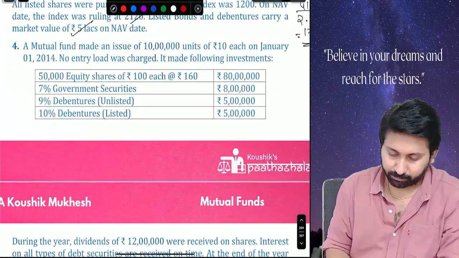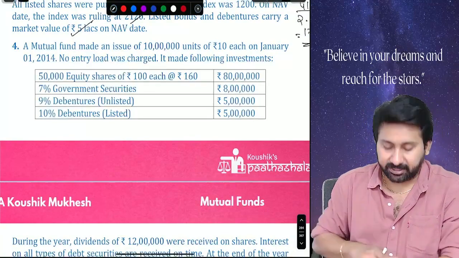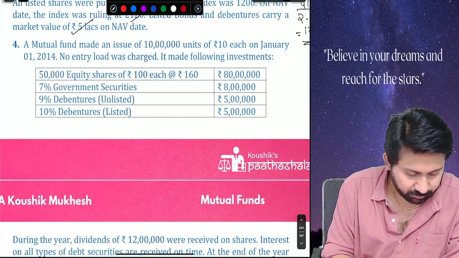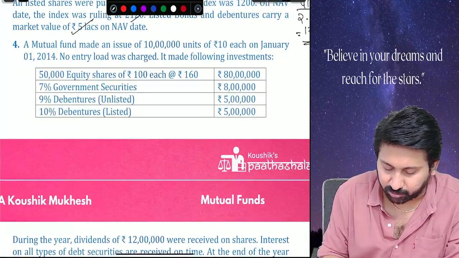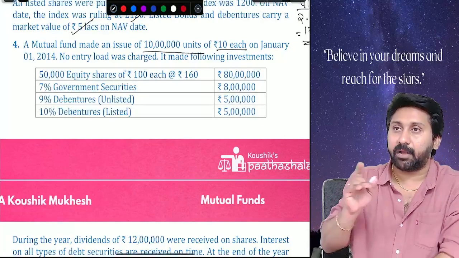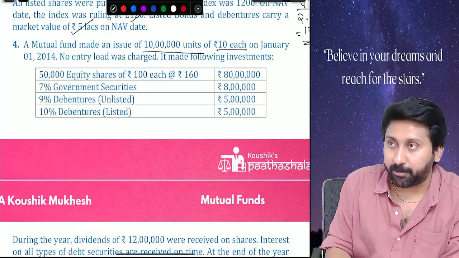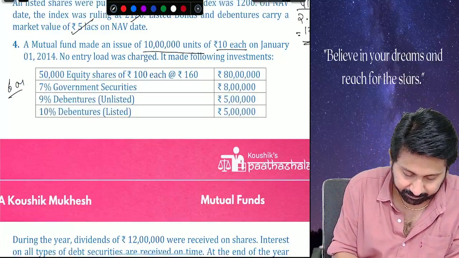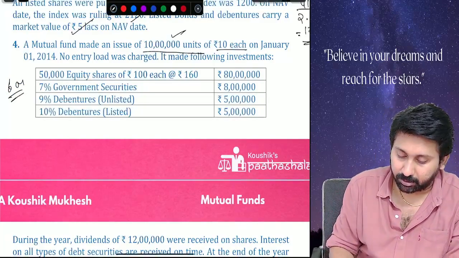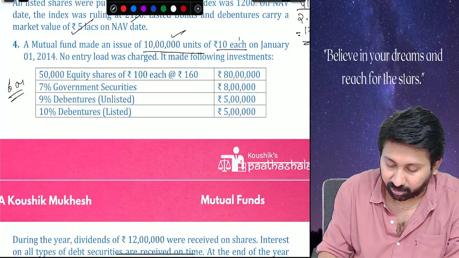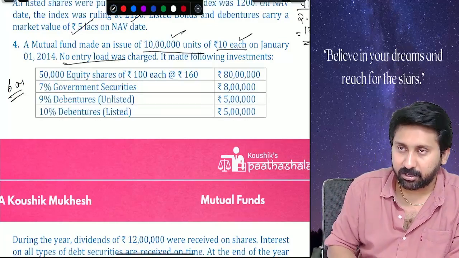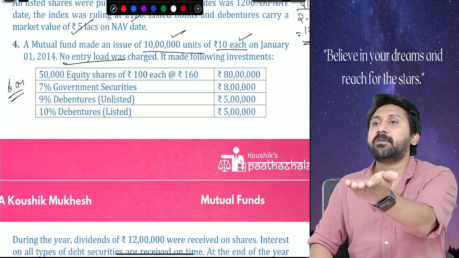Okay, see there. First let us read the question once. A mutual fund made an issue of 10 lakh units of 10 rupees each. Concentrate properly, it is important. It is a 6 marks question in the exam. How many units has it issued? 10 lakh. At what rate? 10 rupees on January. No entry load was charged. How much amount is received?